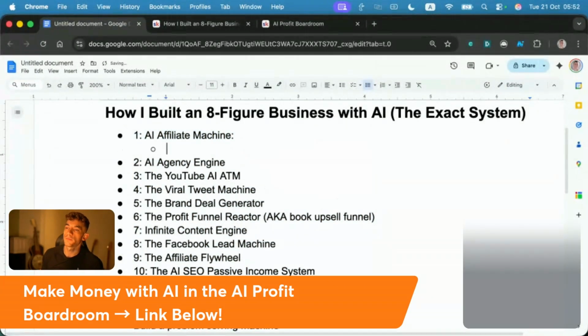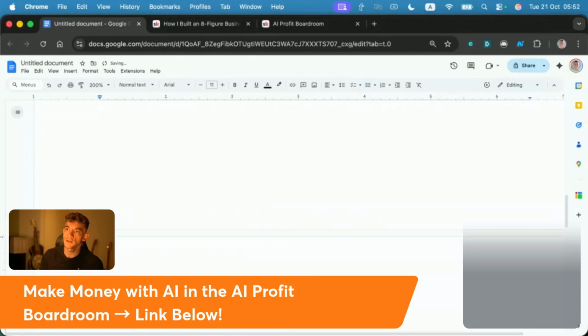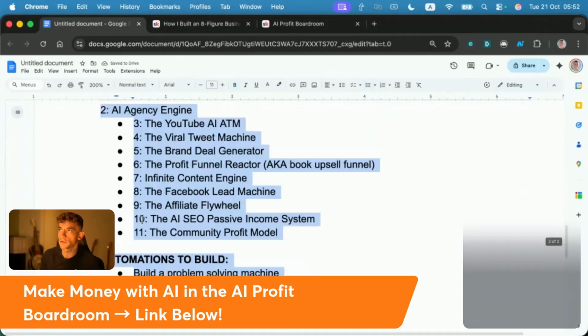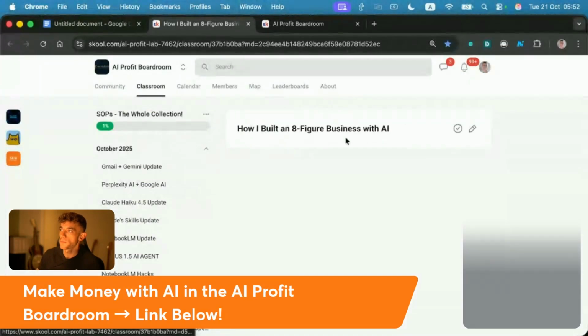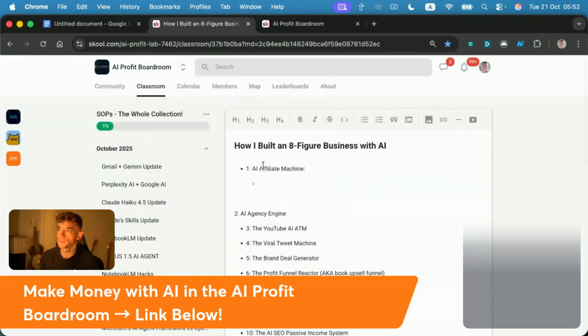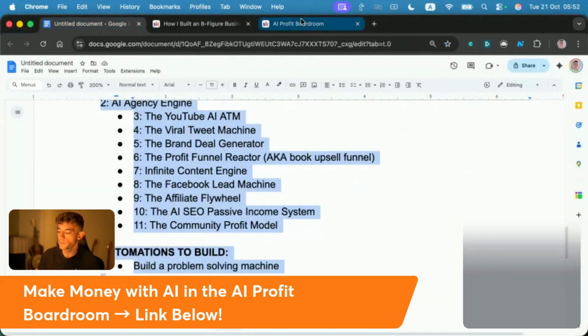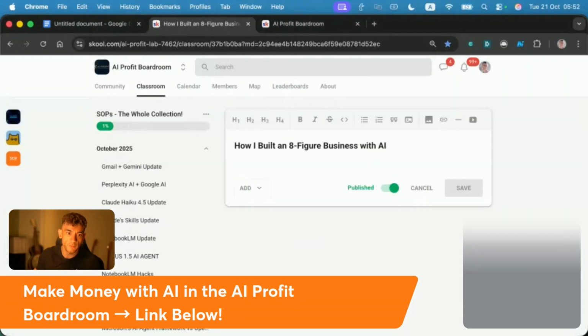So let me show you what I'm talking about. We'll run through each of these systems separately. And actually, what I'm going to do is put these into a section inside the AI Profit Boardroom here, so you can just steal the notes from me if you want to. If you want the replay, I will share the replay link with you as well. I know some people won't have time to watch a whole live stream, so if you don't have all the time to watch the live stream, I'll put the replay.